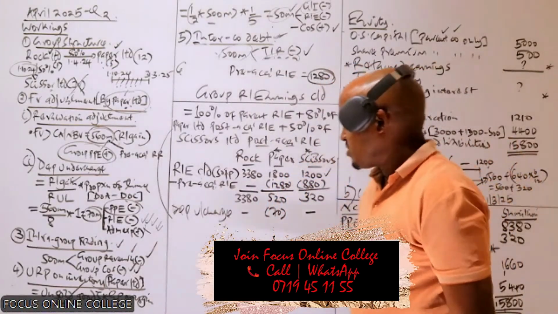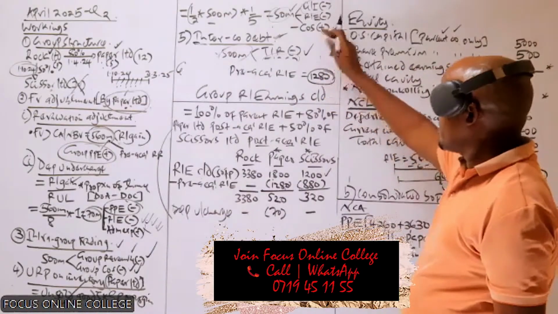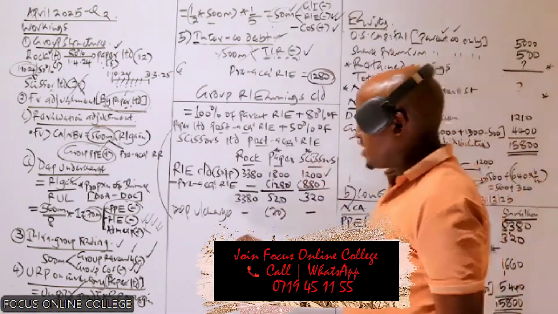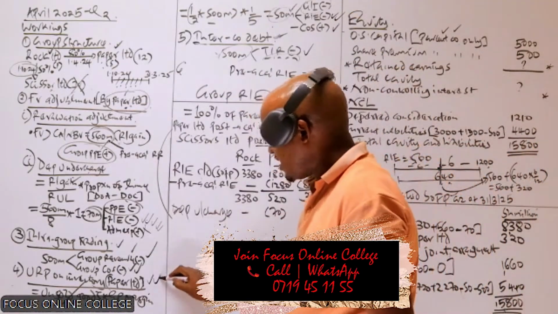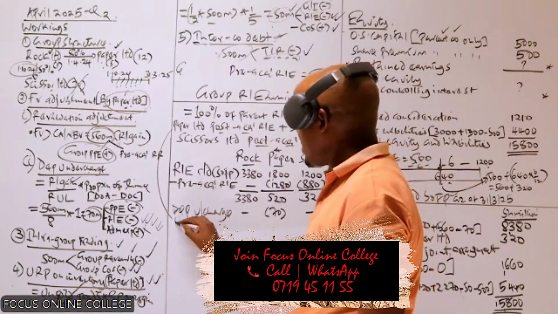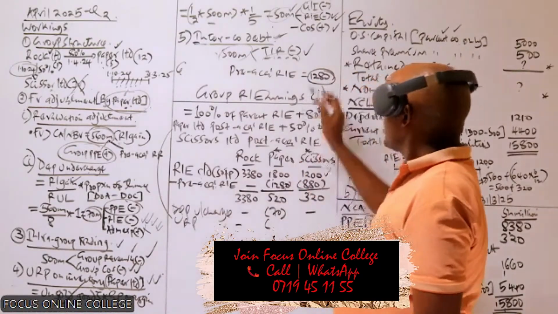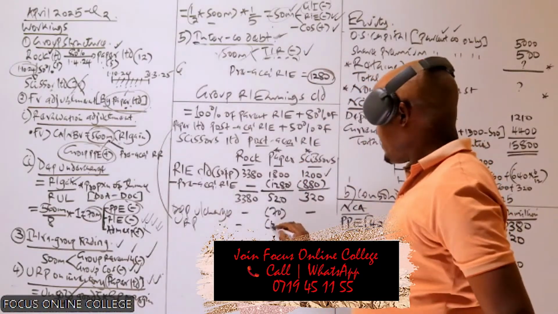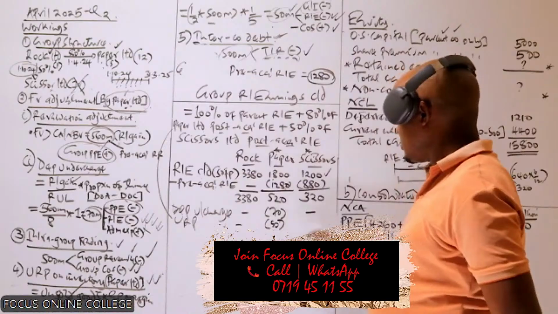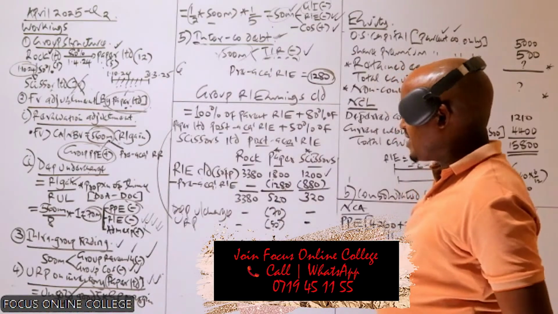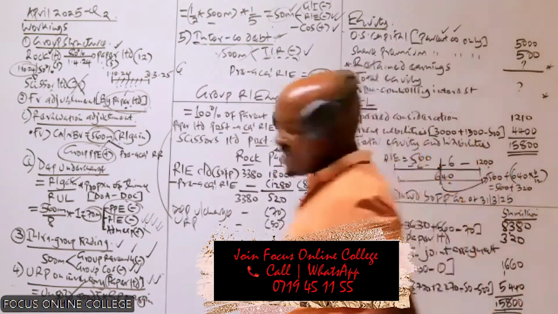So this and this will not affect that, but we have this and today's profit, this one. We say this one will also be deducted from the retained earnings of paper, 50, like that. Do we have any other adjustment? I can't see any other.